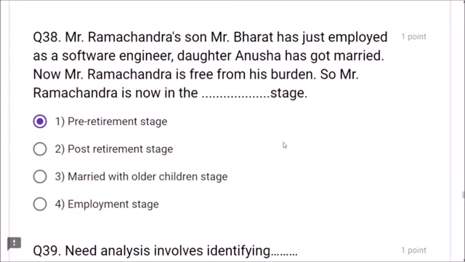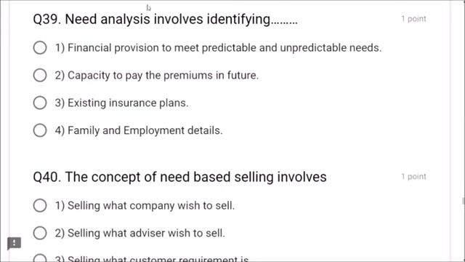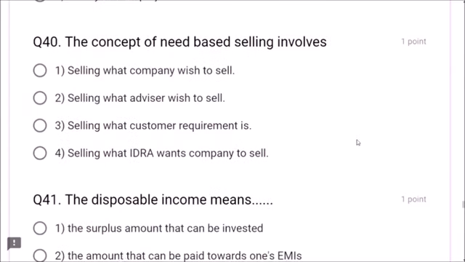Question number 38, the answer is 1, pre-retirement stage. Next, question number 39. Need analysis involves identifying financial provision to meet predictable and unpredictable needs. This is correct, friends. Need analysis involves financial provision to meet predictable and unpredictable needs. It is the correct answer, option 1.